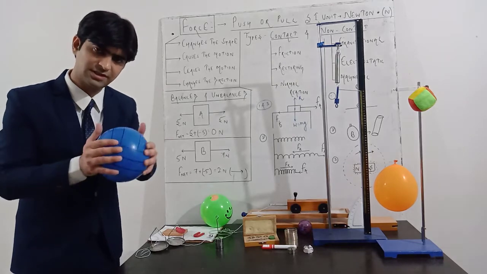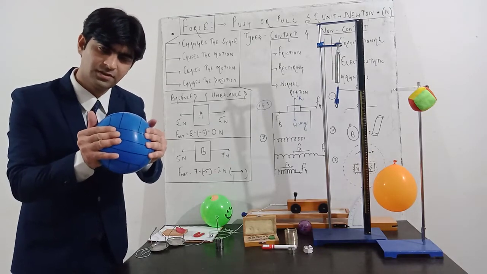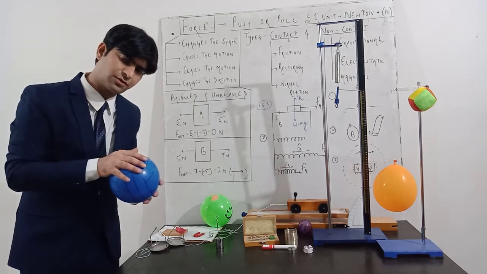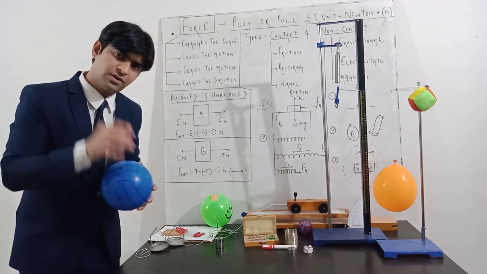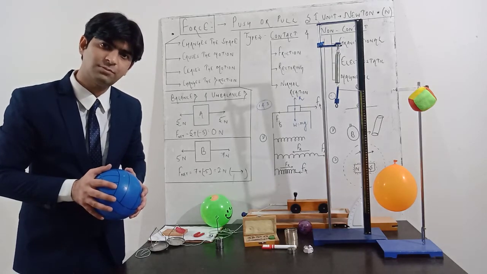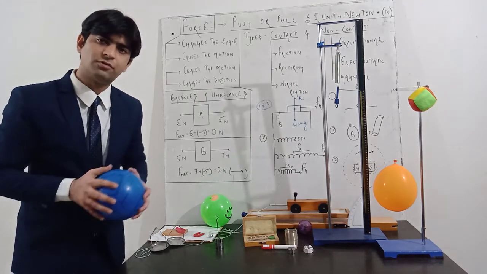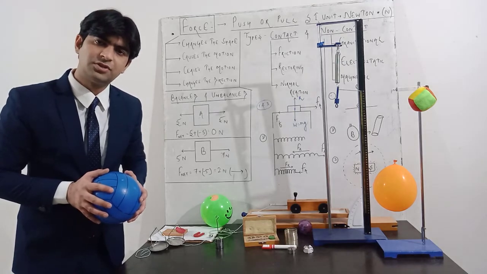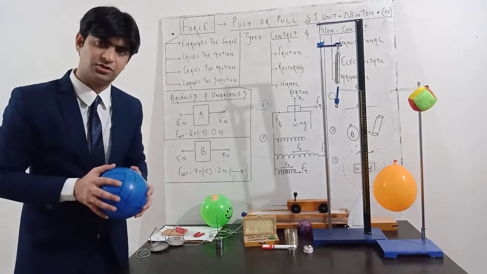So force is responsible for changing the shape, force is responsible for causing the motion in a body, force is responsible for stopping the body, ceasing the motion of a body, and last, force is responsible for causing the change in direction of motion of a body.